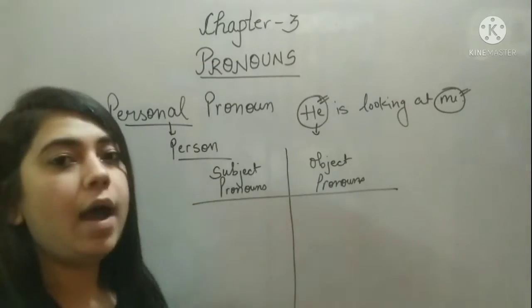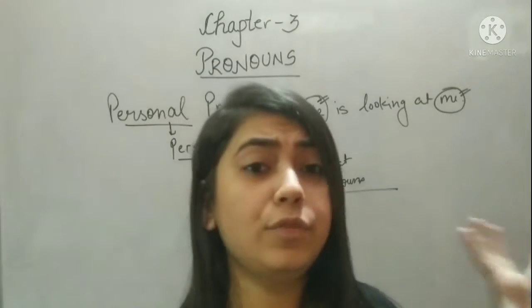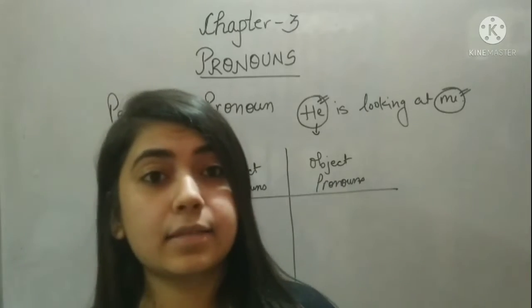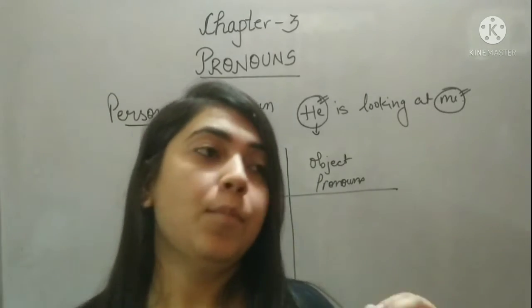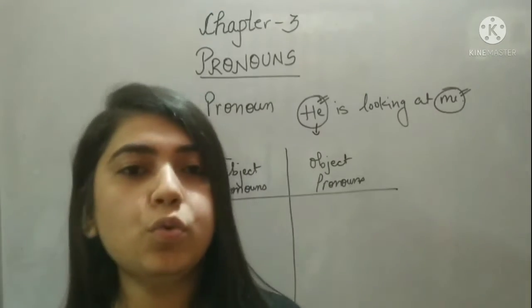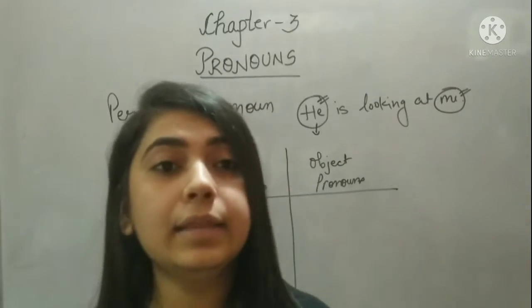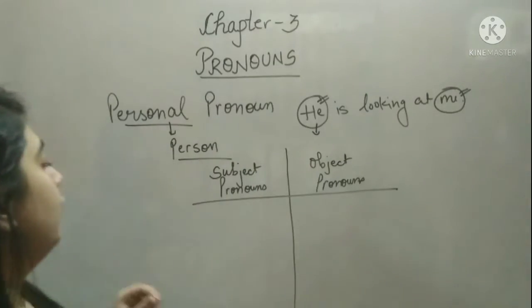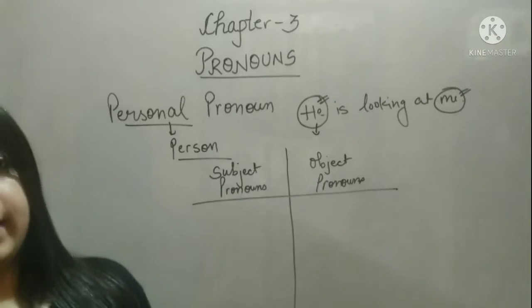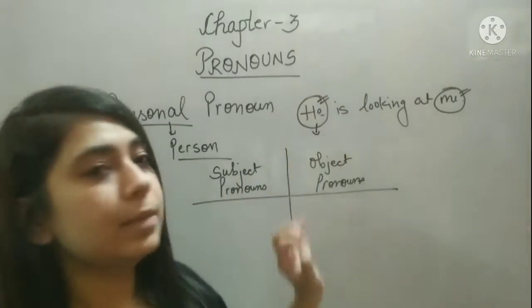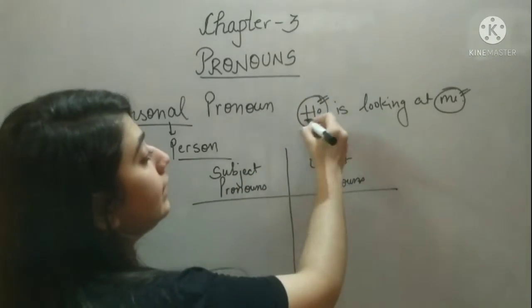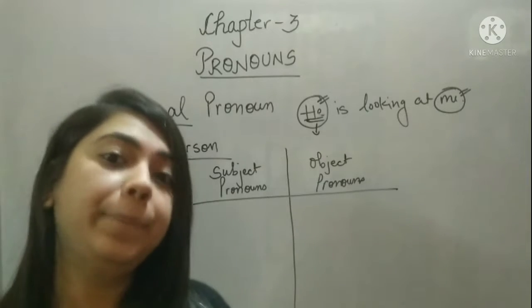Subject pronouns are the pronouns which are used as the subject. Most of the times you will use the subject pronouns at the beginning of the sentence. For example, he is looking at me. Okay, so he is the subject pronoun and it is coming at the beginning.